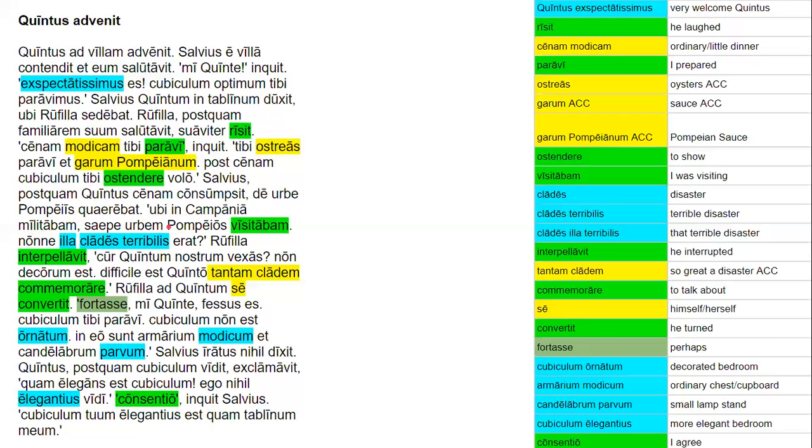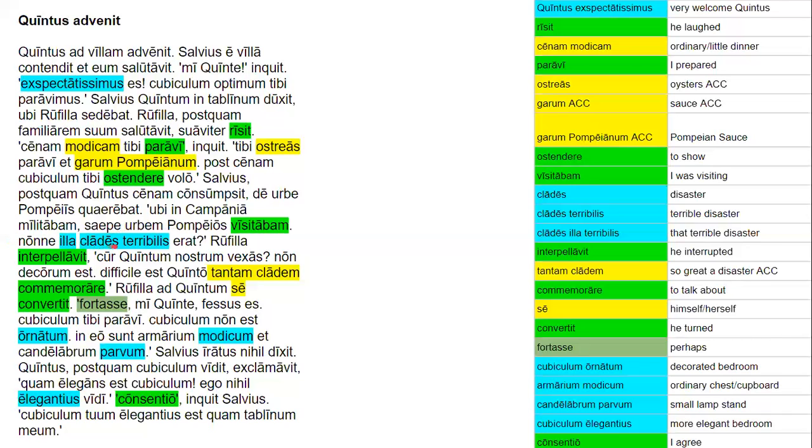And right there, ubi is going to be "when" here. Militabam, we know that is an imperfect tense verb meaning to soldier or to fight. Saepe is an adverb. And visitabam is going to be another imperfect. Notice that Pompeios, because the city is naturally plural, can modify urbem, which is singular. That's one of the only exceptions, where it's not matching in terms of number, even though it's matching in case and gender. It's an exclusion that we've got for cities.